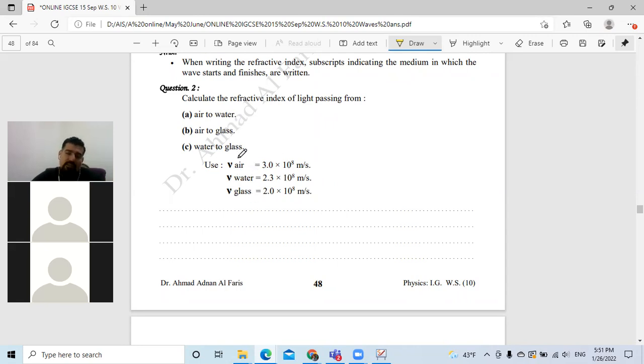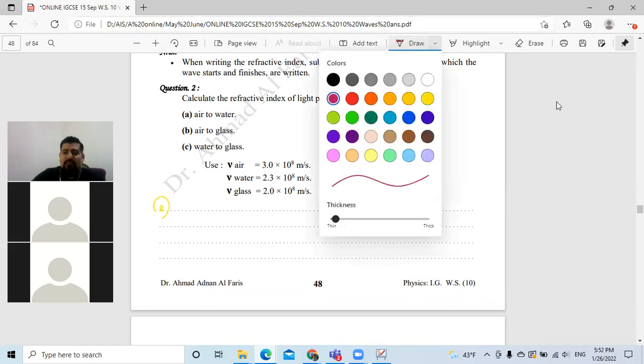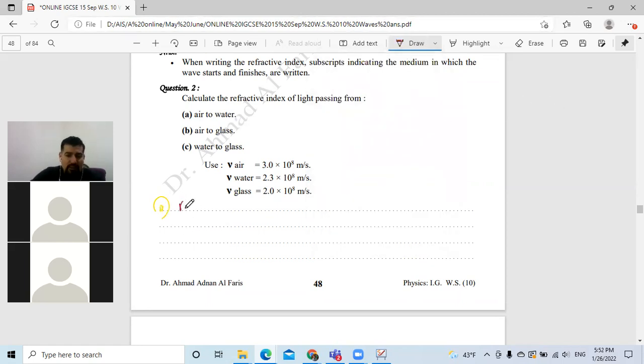And as we know, the speed in air or in vacuum is the fastest, 3 × 10⁸. Speed in water is a little bit slower, 2.3 times 10 to the power of 8, and the speed of light in the glass is 2 times 10 to the power of 8. Now, what do I need to find? I need to find, for the first part, the refractive index from air to water.